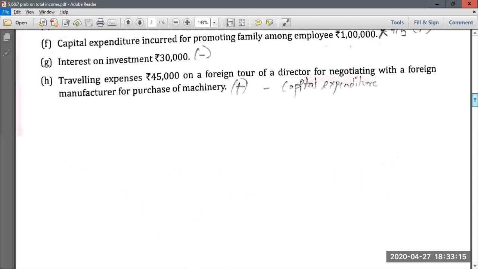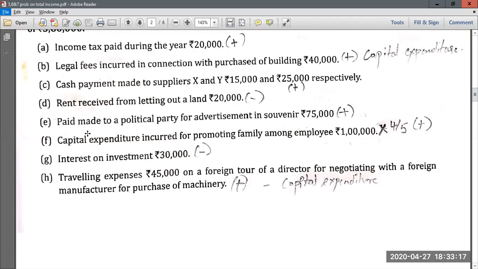Now again, what else is there? They have made some payment to a political party for advertisement in souvenir, 75,000. So they are making payment for advertising in a souvenir of a political party. If the company is incurring any advertisement expenditure in the magazine of a political party or a souvenir of a political party, then the entire amount would become inadmissible in nature.